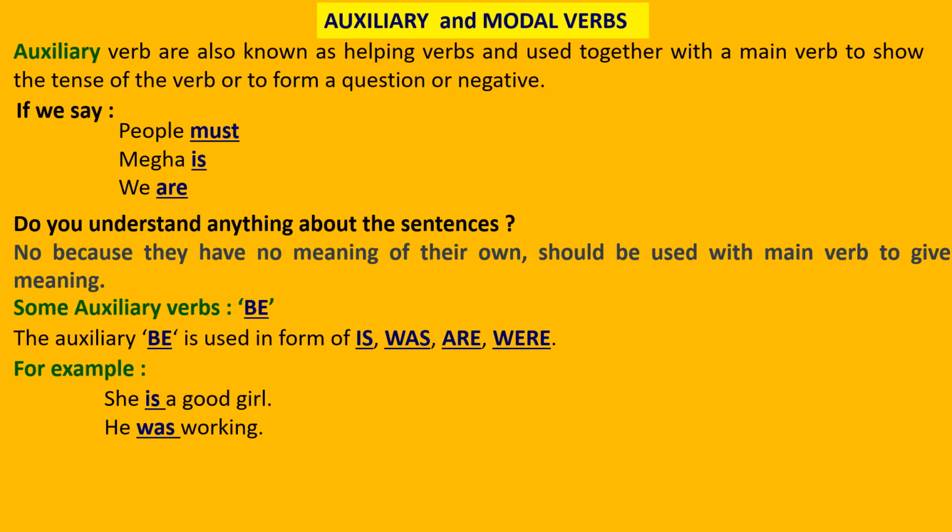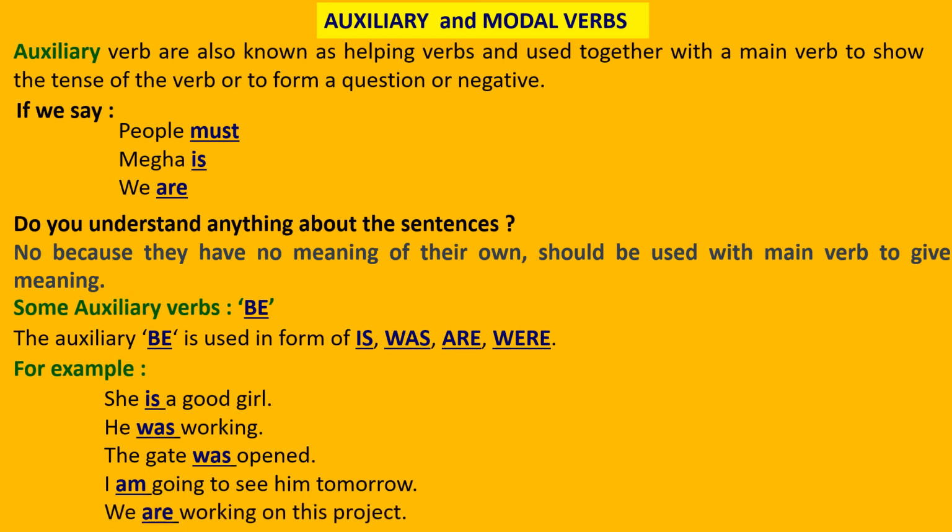How is she? She is a good girl. What is he doing? He was working. In what state was he? He was working. So here you can see the auxiliary verbs present. The gate was open. I am going to see him tomorrow. So am is also an auxiliary verb here. We are working on the project. So is, was, am, are, all these words are helping verbs in a sentence, and they complete the meaning only when they are used with the main verbs.